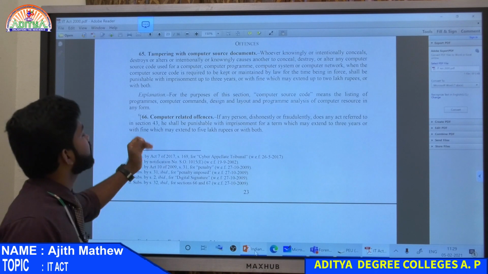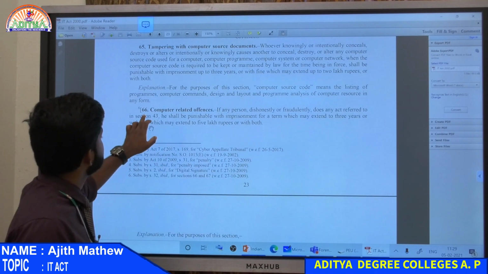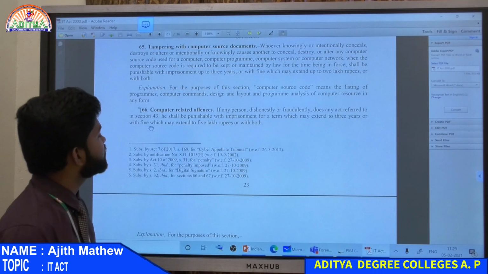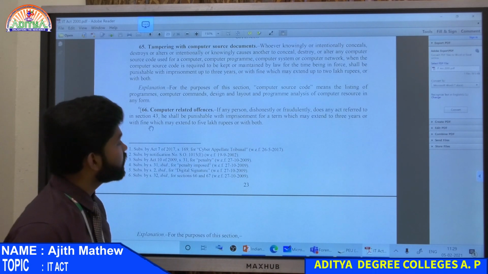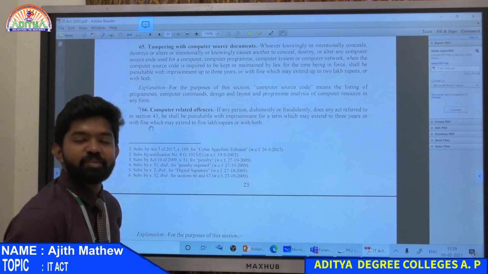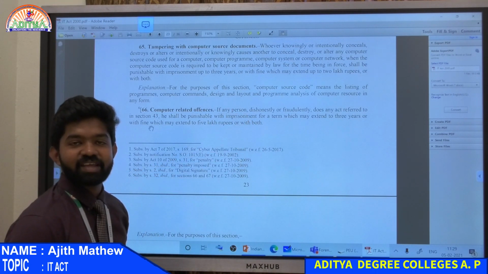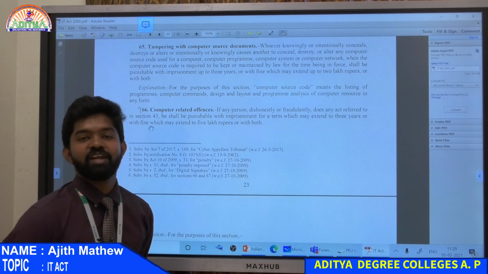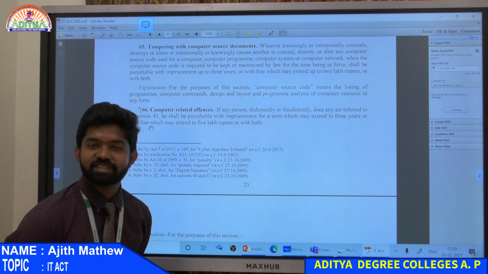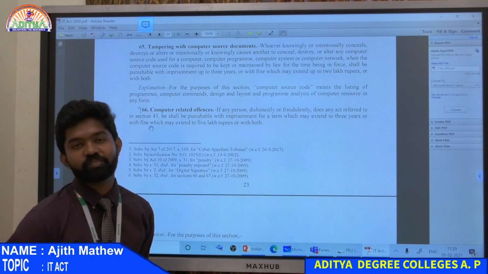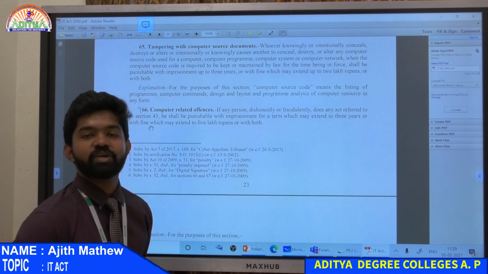So section 66 is computer related offense. If any person dishonestly or fraudulently does, see, dishonestly or fraudulently, what does that mean? Mens rea. Mens rea won't be mentioned directly in any of the law books, but by these kind of words, mens rea is present. That just shows the mens rea, or the criminal mind, the guilty mind.